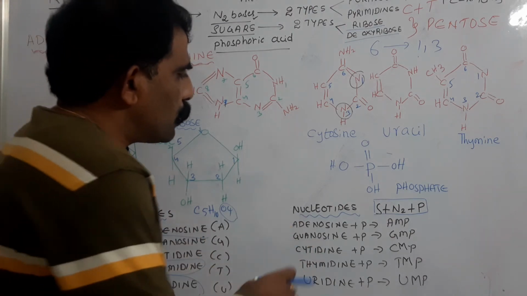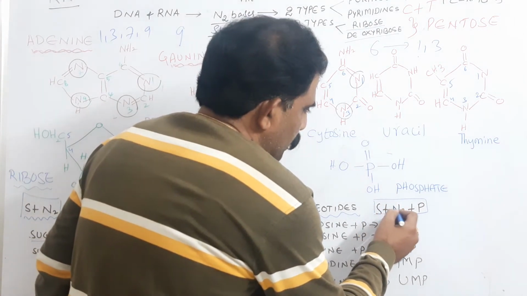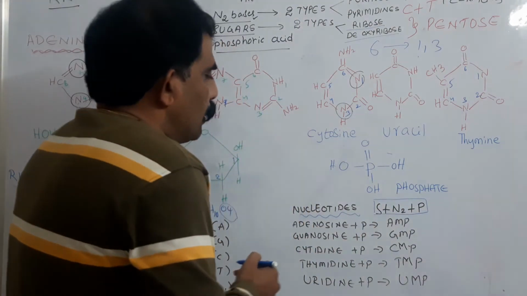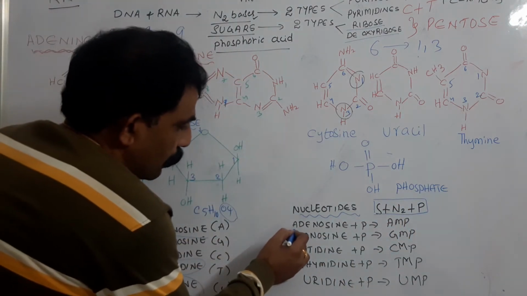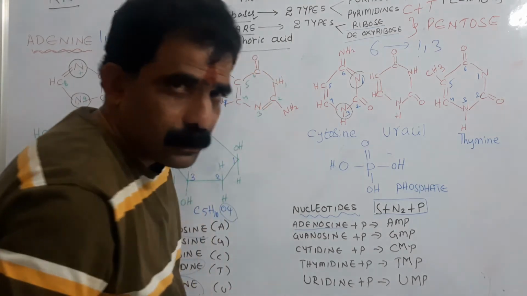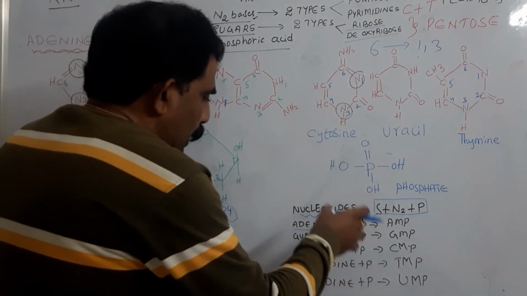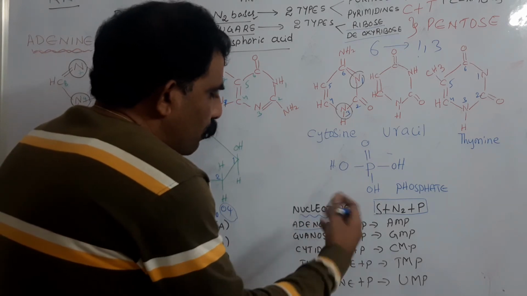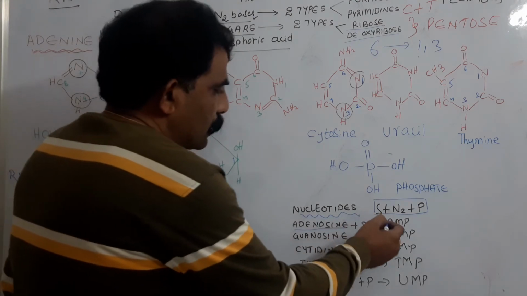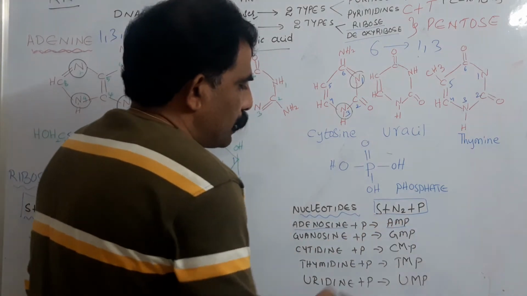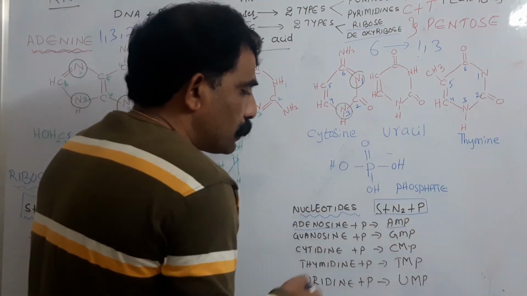So coming to the nucleotides, what are the nucleotides? Nucleotides consist of sugar, nitrogen base and phosphate. Sugar and nitrogen base together constitute a nucleoside. So here we directly take a nucleoside, adenosine. If you add phosphate to the adenosine, it results in the formation of a nucleotide. That is nothing but AMP, adenosine monophosphate. Adenosine means adenine plus sugar, plus phosphate also there.